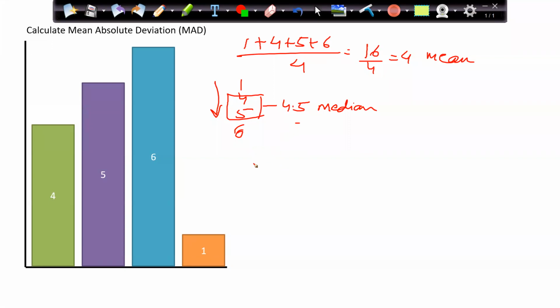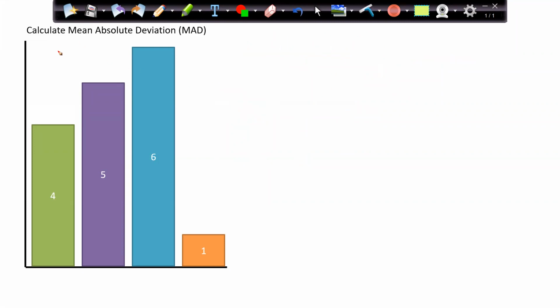Then the next thing we have to find out is variance. So let me calculate. Let's put mean equal to 4, median equal to 4.5.